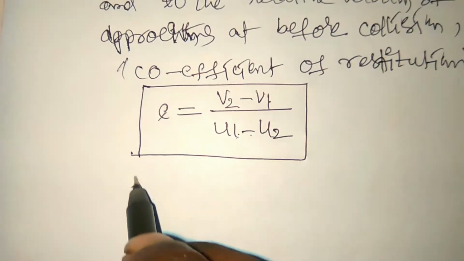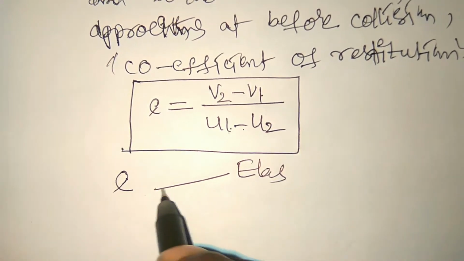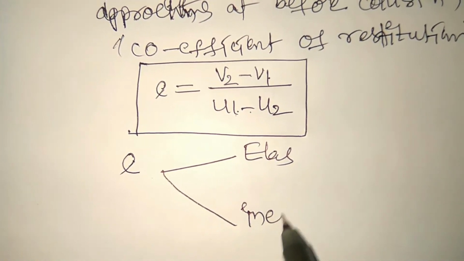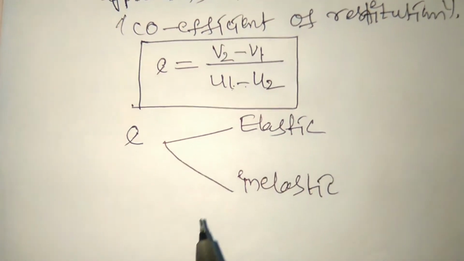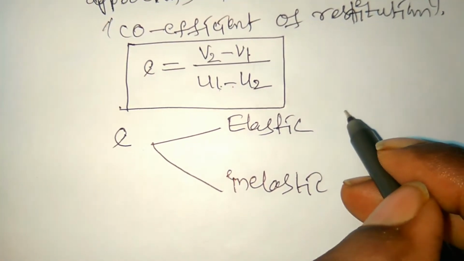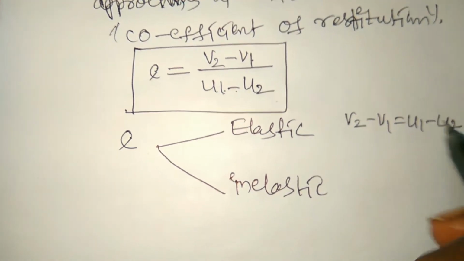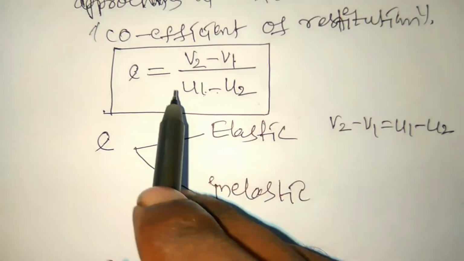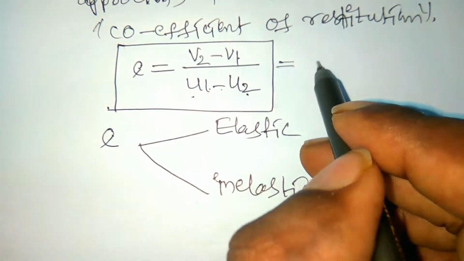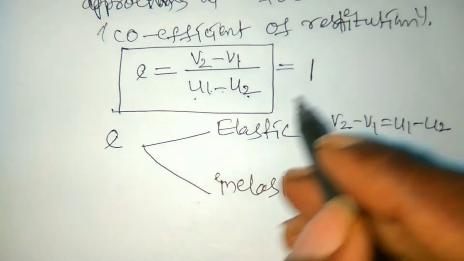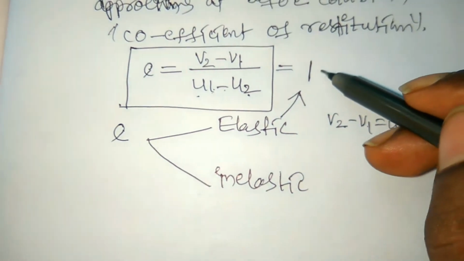The value of quotient of restitution, so for elastic collision and for inelastic collision, how much it is we have to see. Elastic and inelastic. In case of elastic collision, already you know that v2 minus v1 is equal to u1 minus u2. Replacing u1 minus u2 by v2 minus v1, both are cancelled out, then remaining here 1. So the quotient of restitution for the elastic collision, the value is 1.